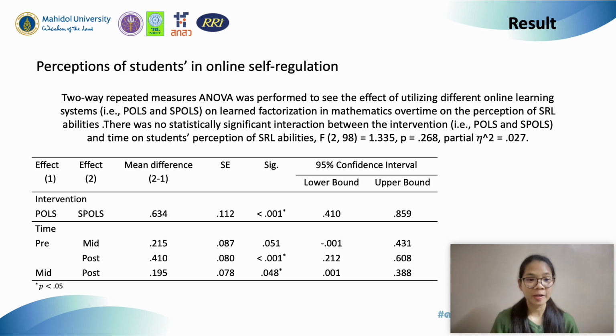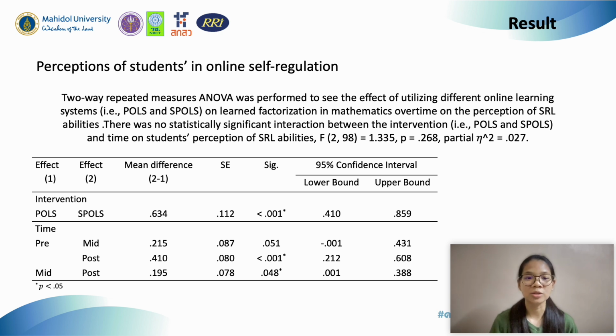The second finding is about the students' perception of online self-regulation. We would like to see whether using different kinds of online learning systems affects their self-regulated ability. Another factor is time. Since students answered the questionnaire three times, we would like to see whether the time difference has any effect on their self-regulated ability.